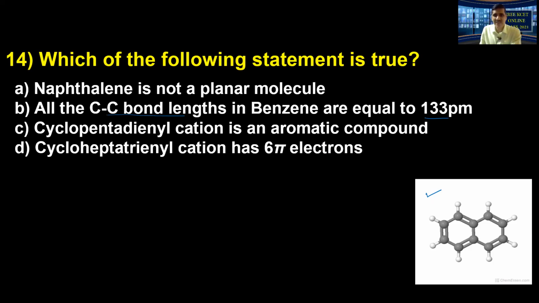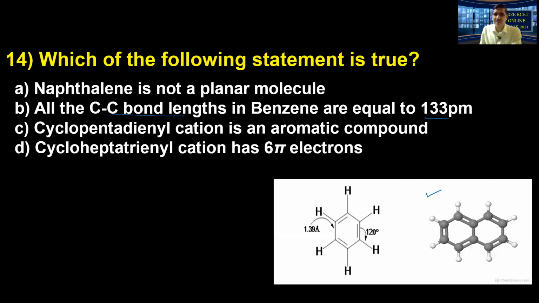In case of benzene, we know that all the carbon bond lengths are same, but not that value. Carbon single bond, the bond length is 154 picometer or 1.54 angstrom unit. Carbon double bond is 133 picometer. They mentioned that value there. It is in between, an intermediate of carbon single bond and carbon double bond. Therefore, bond length should be 139 picometer. So that statement is also wrong.